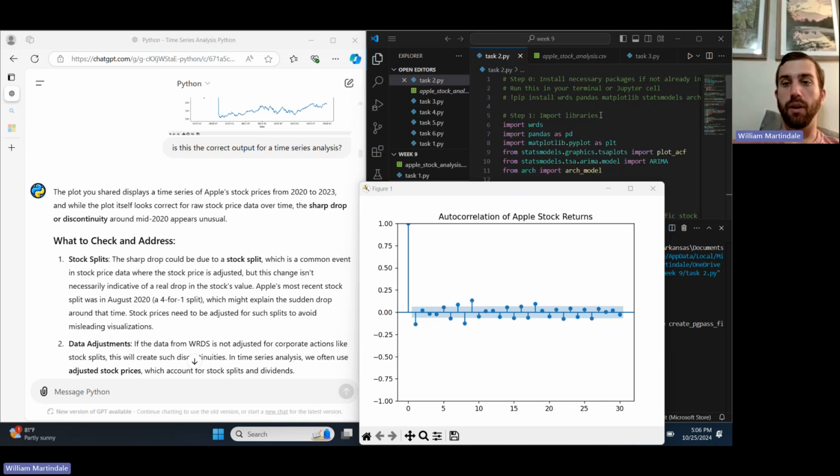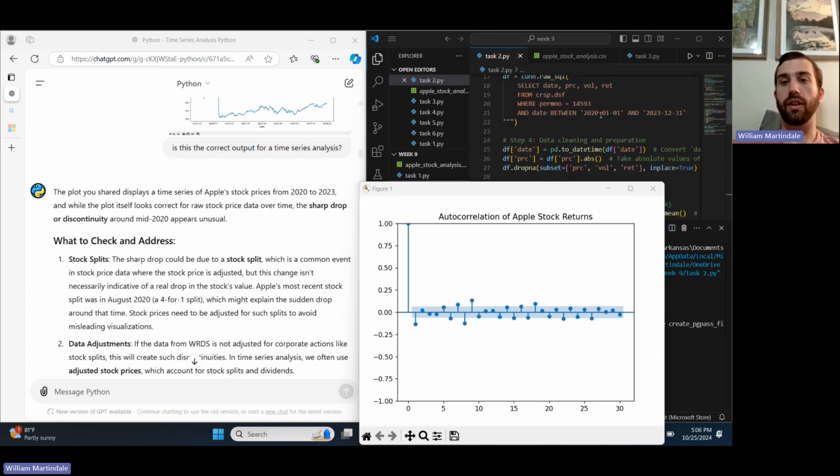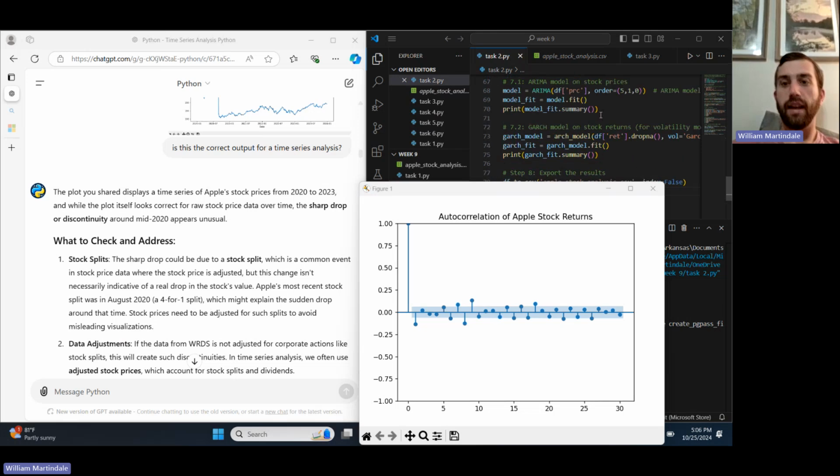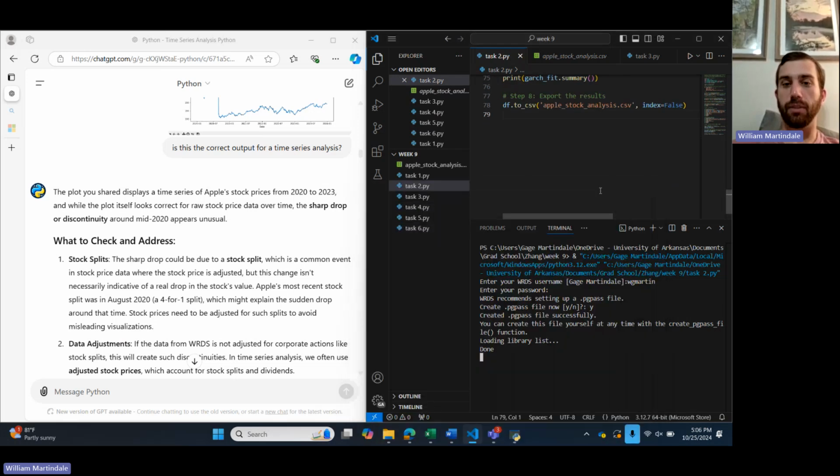So this is code that runs an autocorrelation of Apple stock returns here, and this is the output that it provides. That's pretty cool.